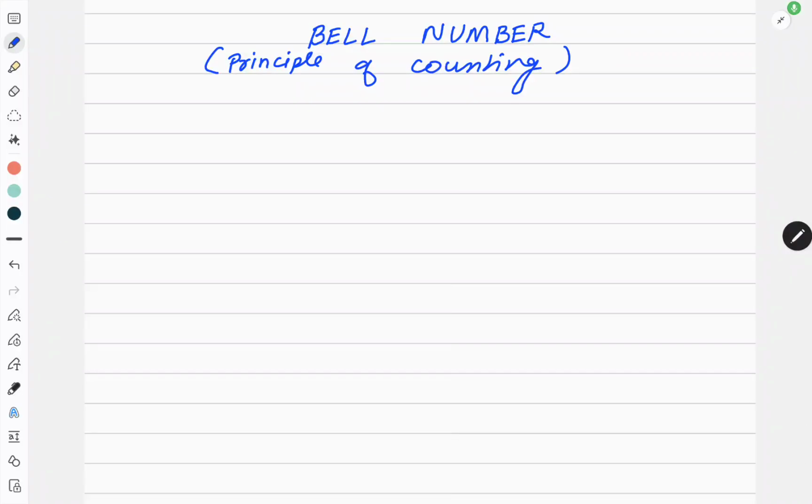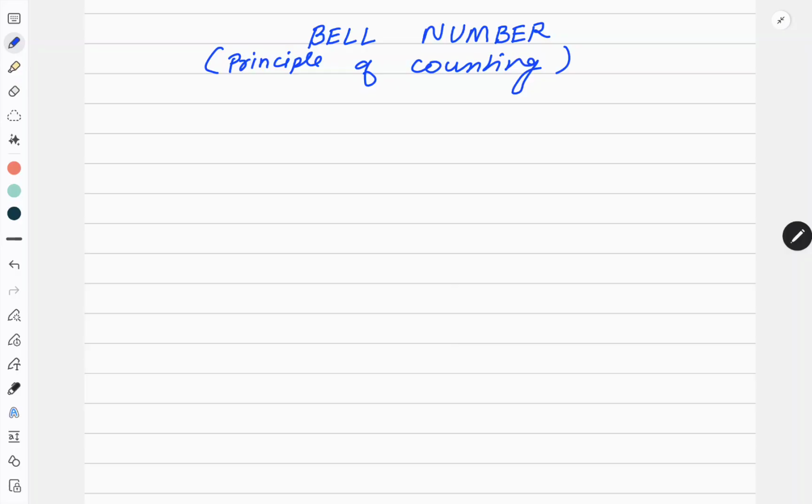Students, in my last video I discussed Stirling numbers. As I said, in this playlist I am talking about combinatorics, where we are talking about the principle of counting. Stirling numbers, I told you what exactly we were doing. We were trying to arrange m objects in n boxes, and there were different cases.